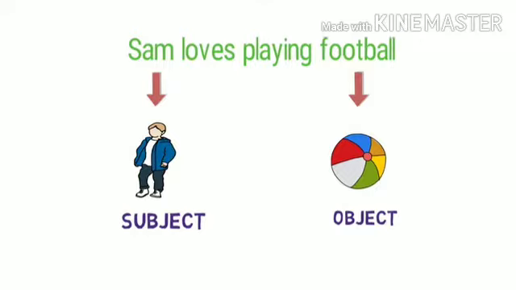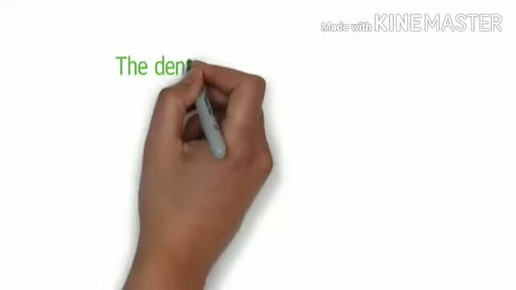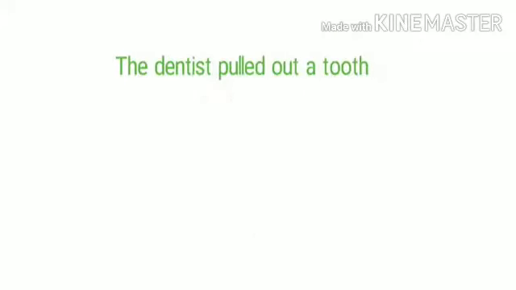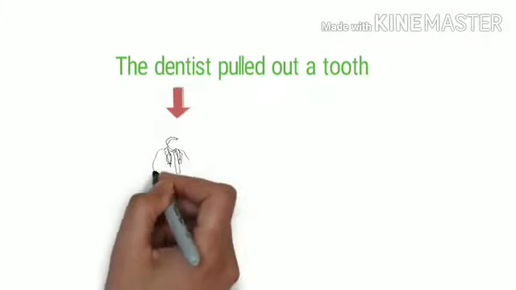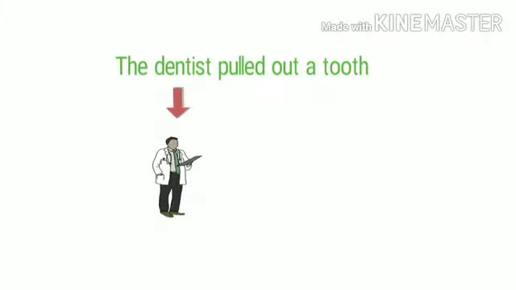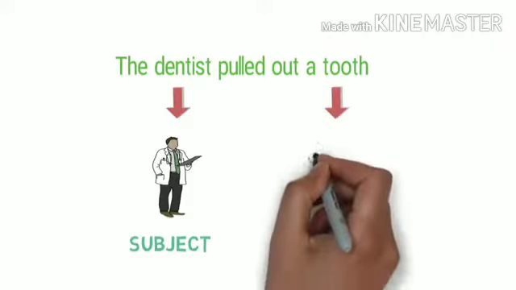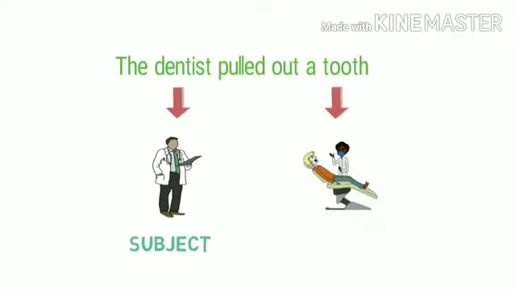Let's look into one more example. The dentist pulled out a tooth. Here, what is the sentence about? It is about the dentist. So, dentist is the subject here. And what did the dentist do? The dentist pulled out the tooth. So, tooth is an object here. I hope you are clear with subject and objects or predicates.